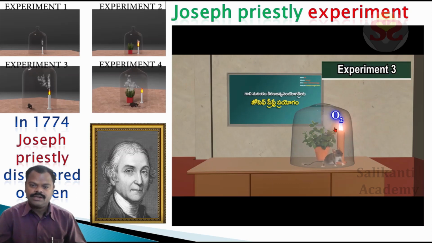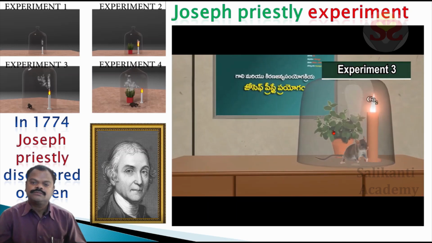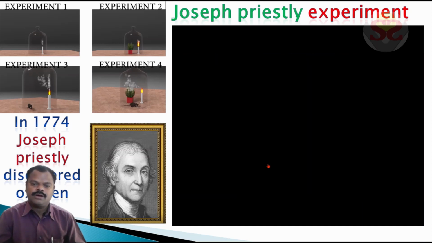The mint plant gives oxygen to the candle. The rat also receives oxygen in respiration. The candle and the rat release carbon dioxide. That released carbon dioxide is received by the mint plant in photosynthesis. This takes place continuously, so that throughout the experiment the rat stays alive and the candle also burns.